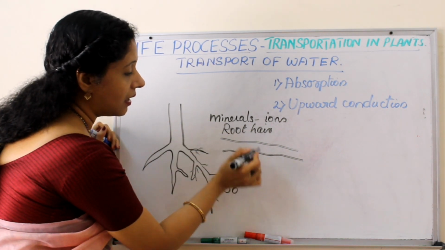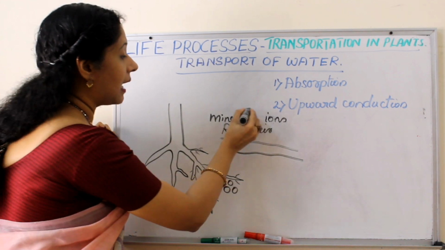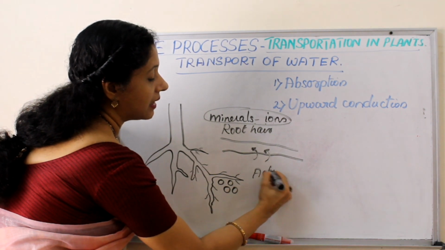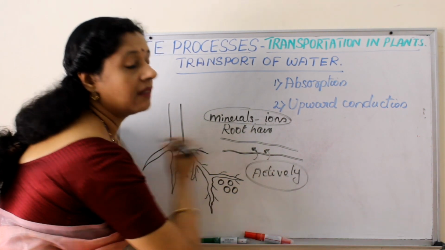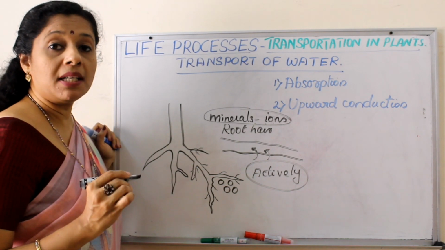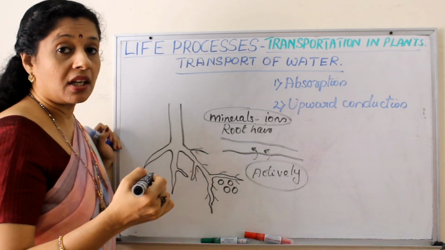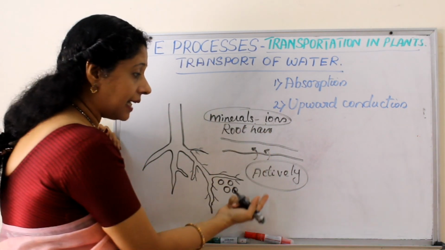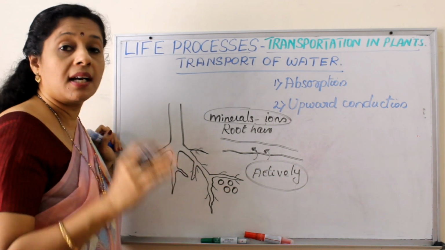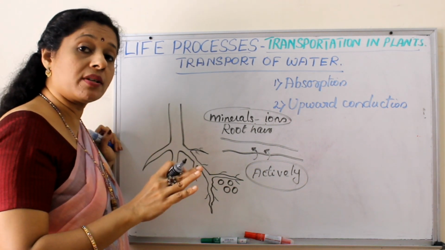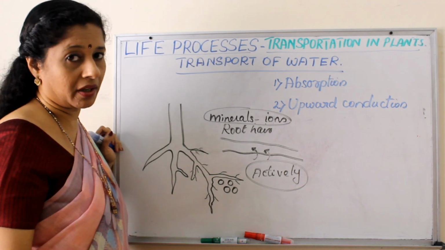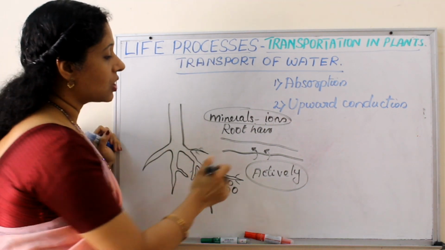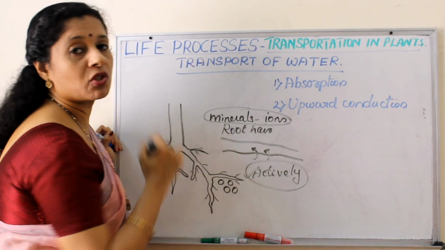So, this is outside. From here, first what happens? The ions or the minerals are taken in actively. There is a word in the textbook, actively. It is very important. Actively means what? By spending energy. Energy in the form of ATP. So, plants have to spend some energy to take the ions inside, because whenever something is going from higher concentration to lower concentration, energy is not required. But in the opposite direction, lower to higher concentration, energy is required. So here also, first step is active absorption of ions.